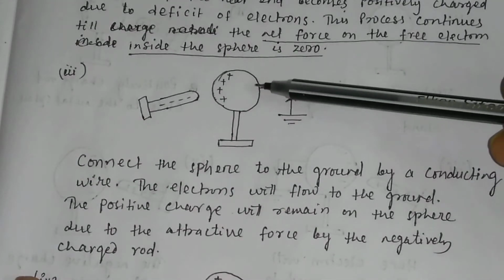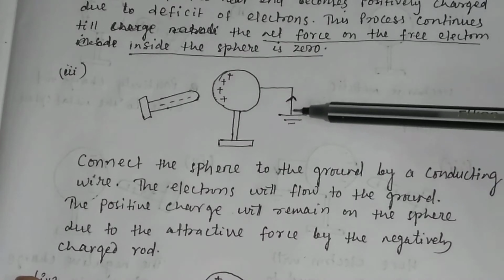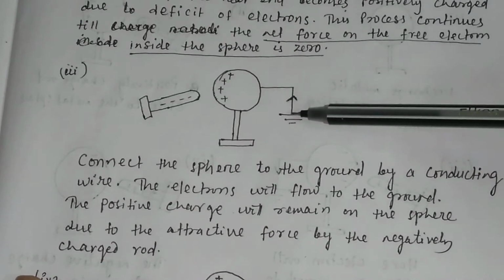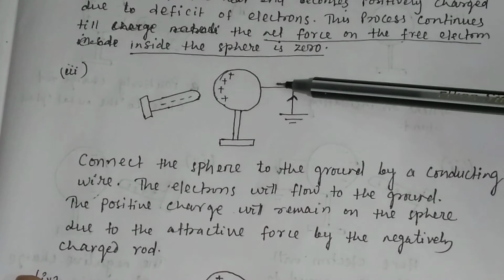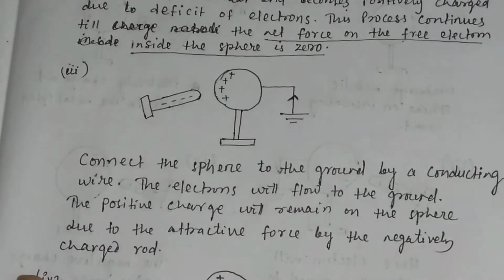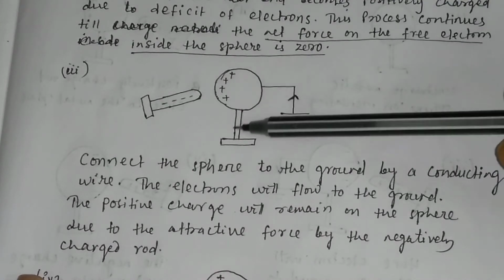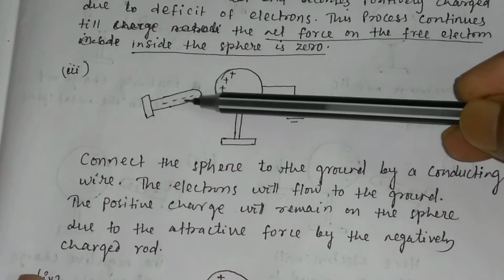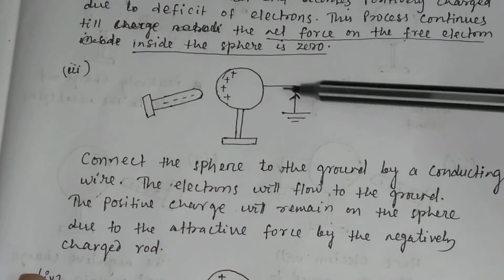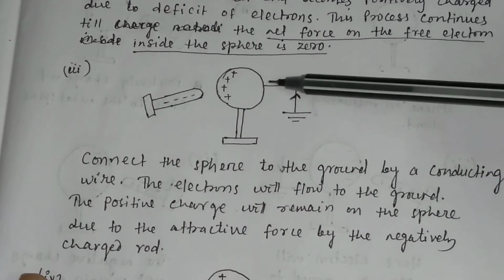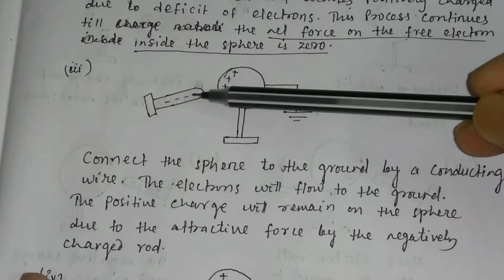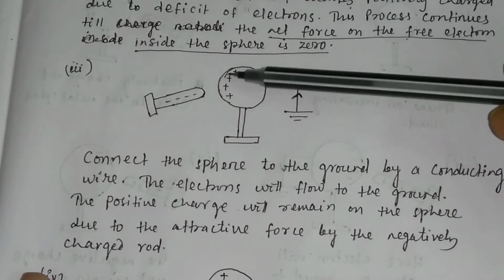Now what you do, you connect this sphere with a conducting wire to the ground. Electrons will go to the ground through this conducting wire, but the positive charge will remain on the sphere due to the attractive force between it and the negatively charged rod.